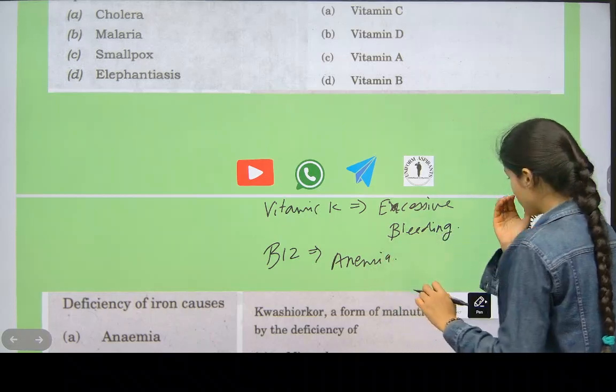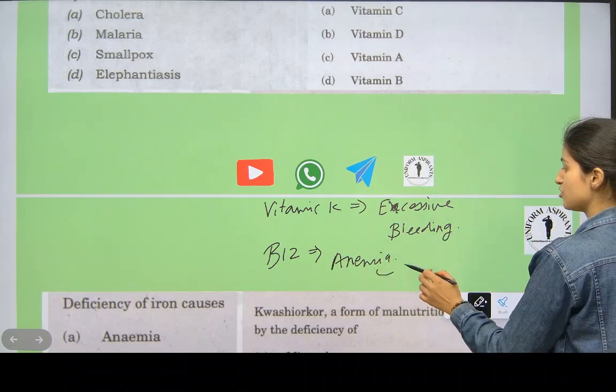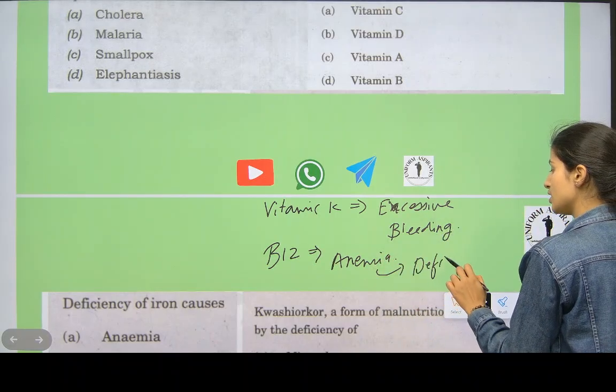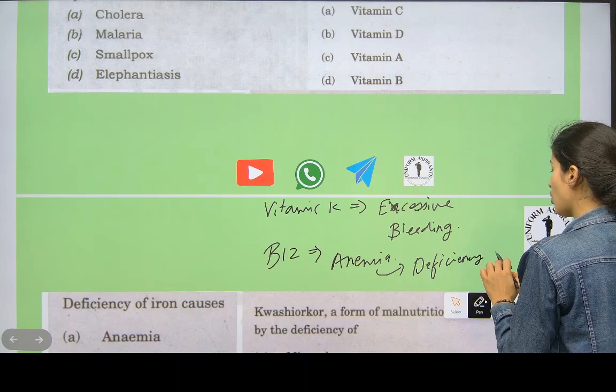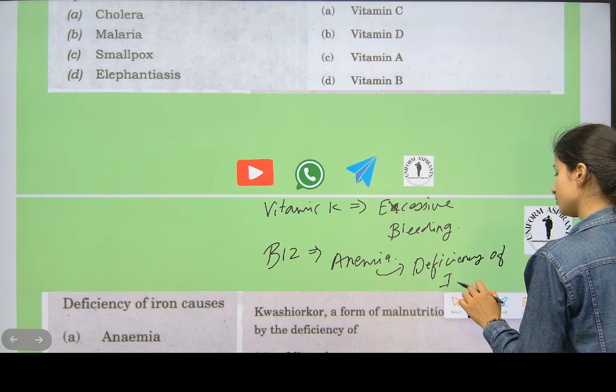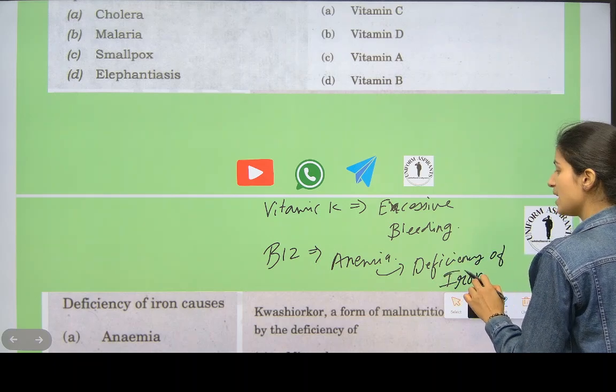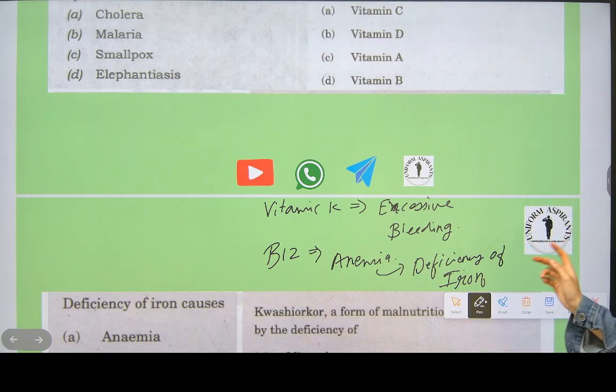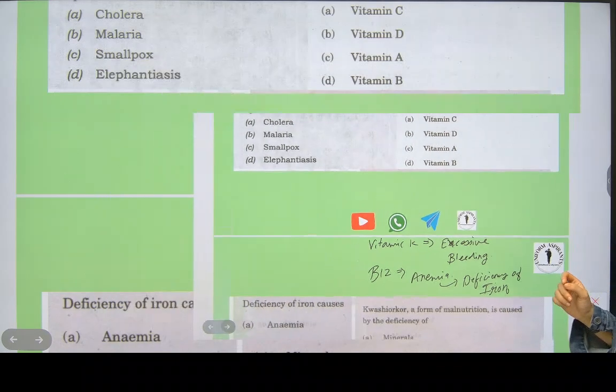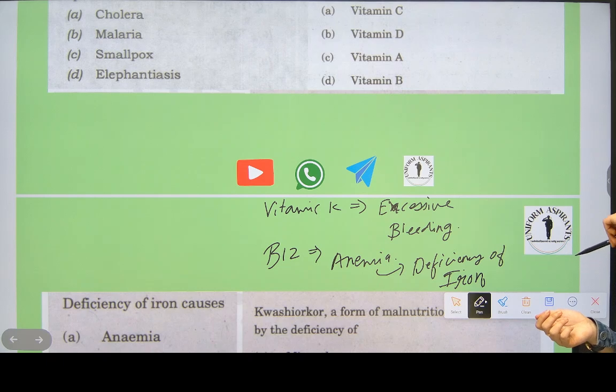Anemia means lack of blood, lack of iron. It is caused by deficiency of iron also. Anemia is caused because of deficiency of iron also. Note this down fast, everybody.